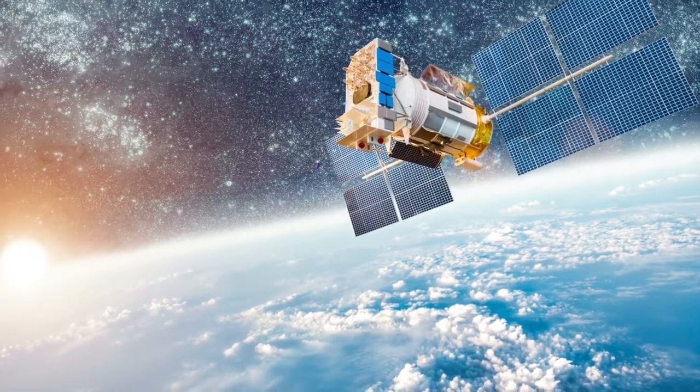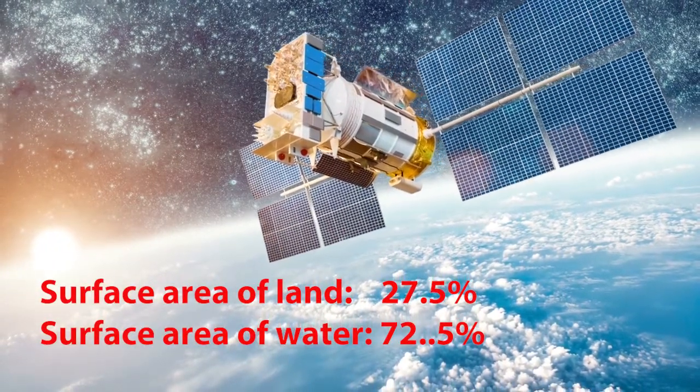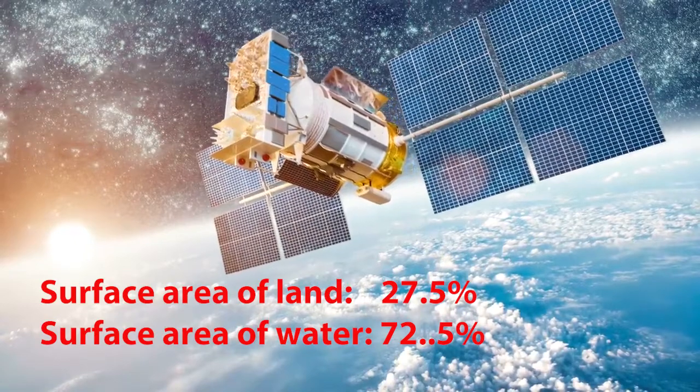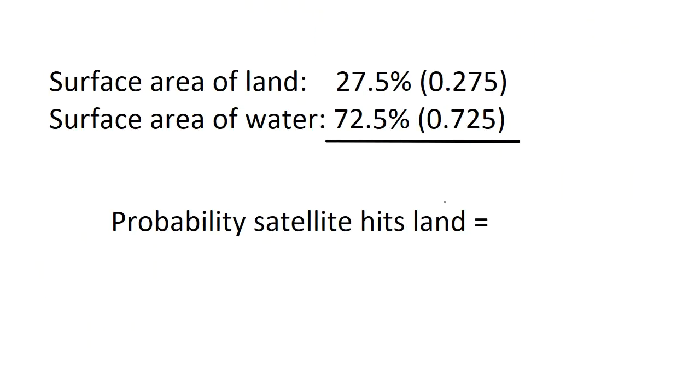If a satellite crashes at a random point on the Earth, what is the probability it will crash on land and not on water? Since only 27.5% of the surface of the Earth is covered in land, the probability that the satellite would fall onto the Earth and hit land is 0.275, and that's just 27.5% written as a decimal.